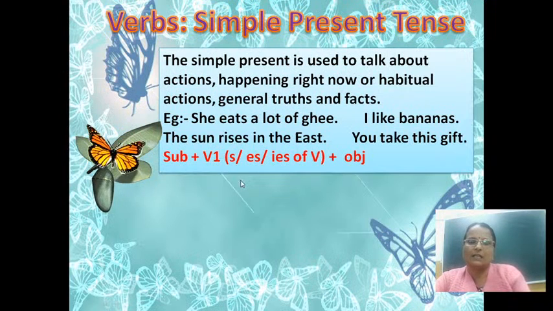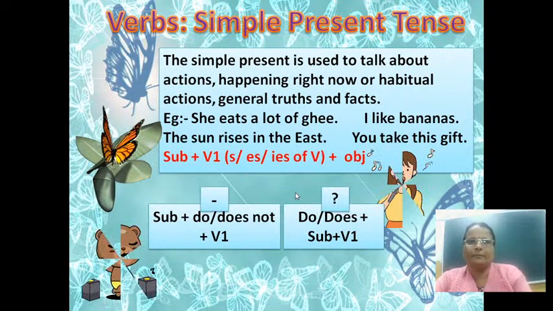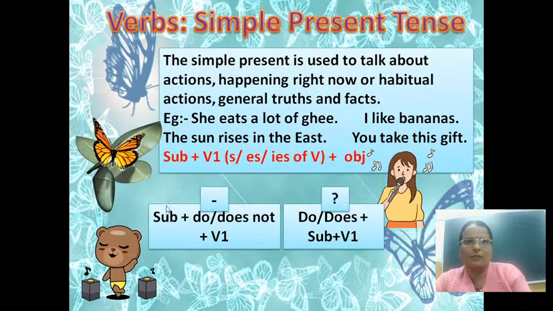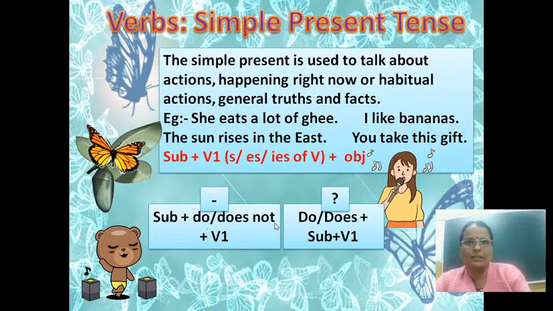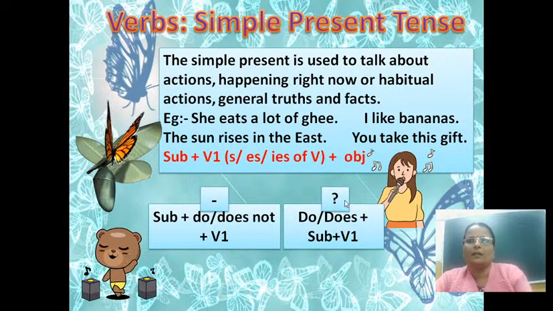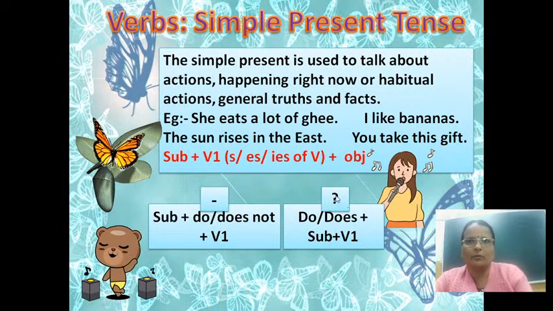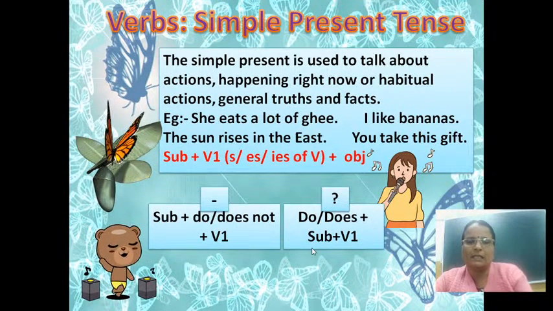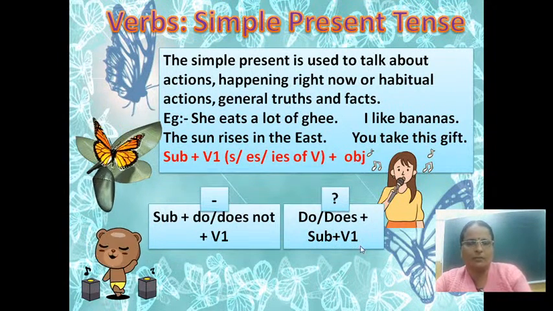Examples: the sun rises in the east. To form a negative sentence we use subject plus do or does not according to the subject plus V1. To form questions in simple present tense we follow the do, does plus subject plus V1 format.